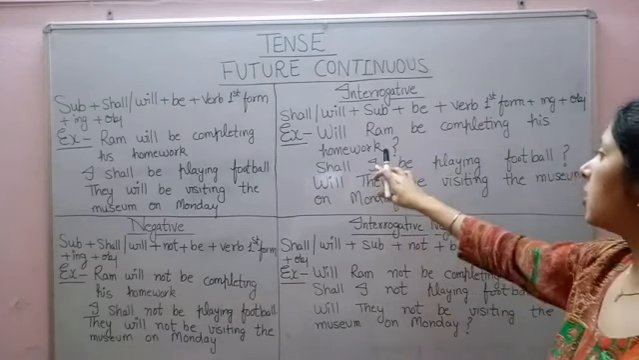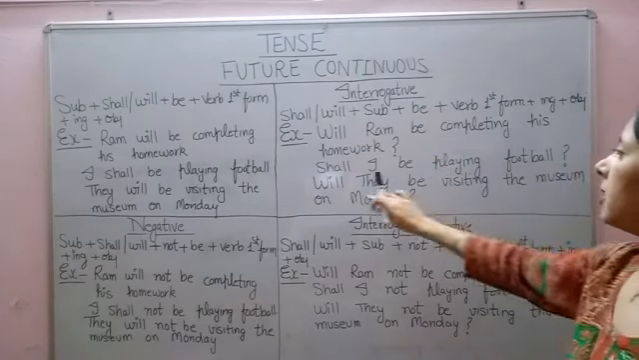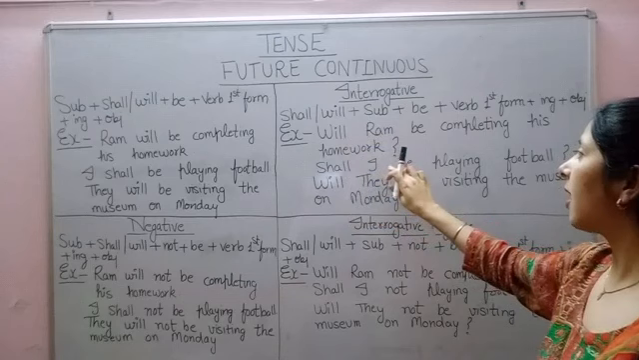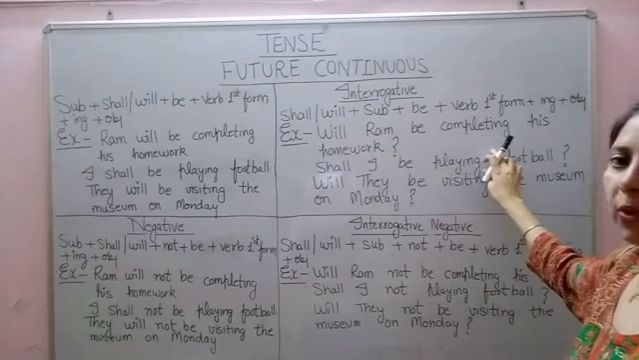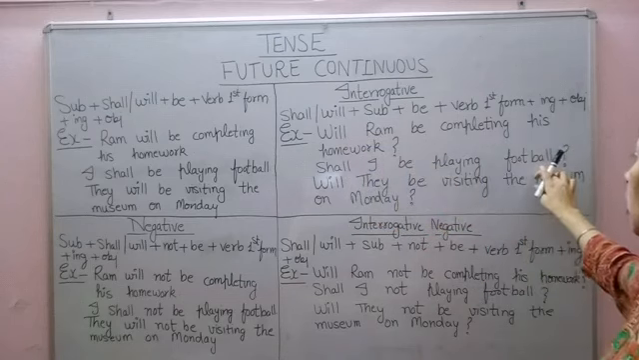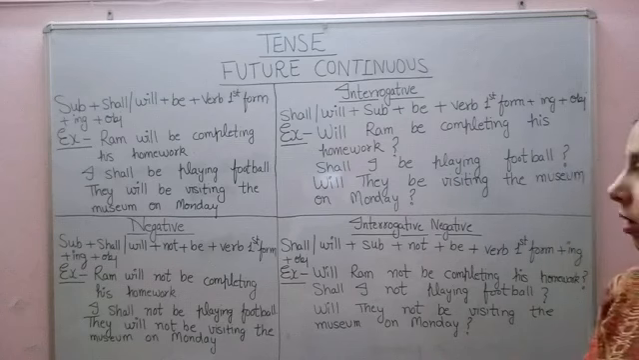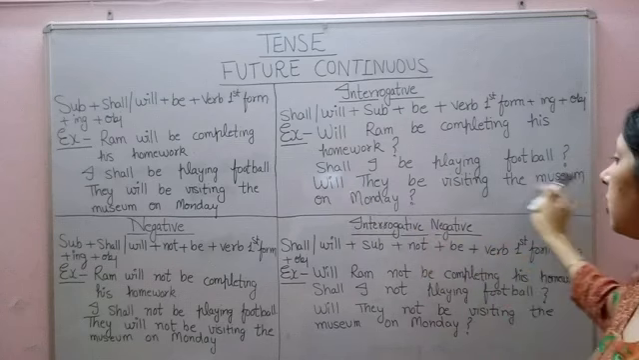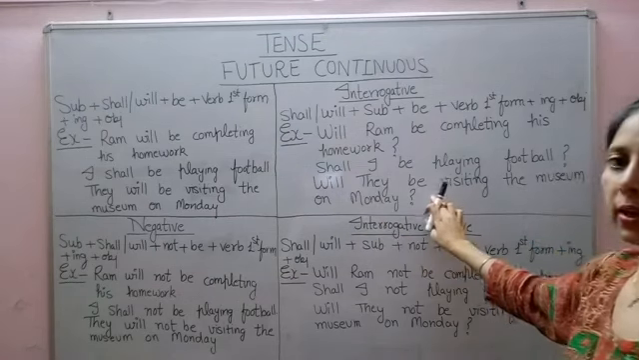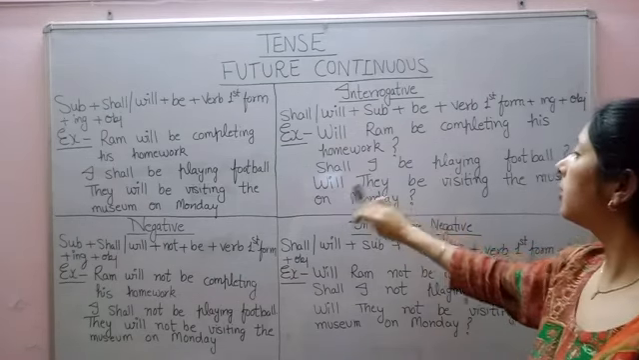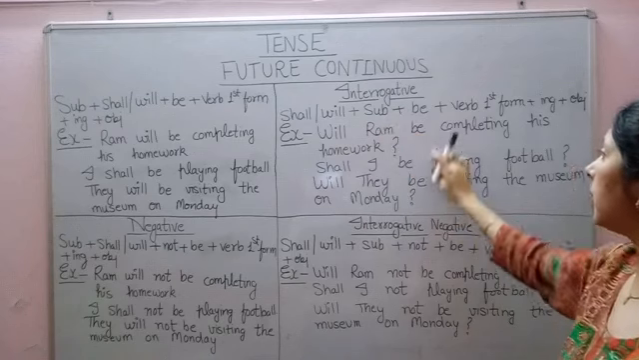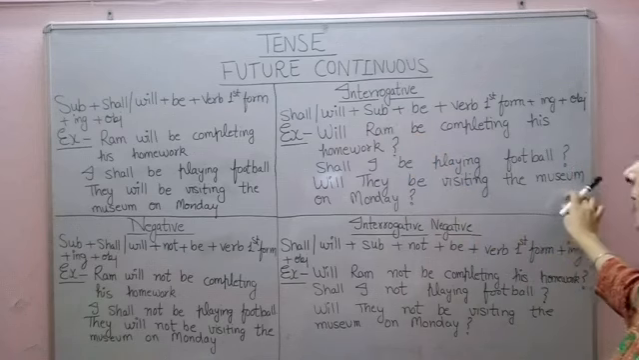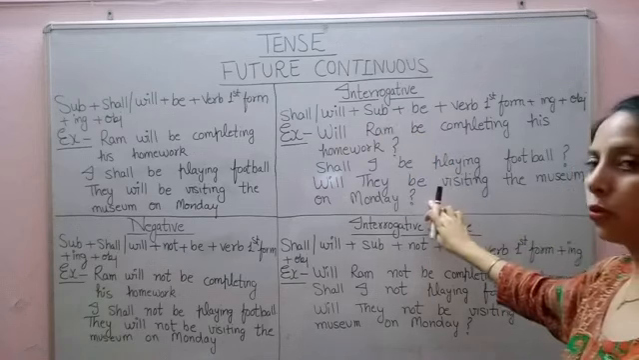Next example, shall I be playing football? Shall as it is, I is the subject, be playing, and then football, object, and then question mark. Next example, will they be visiting the museum on Monday? Will they, subject, be visiting, and then object, and then question mark.